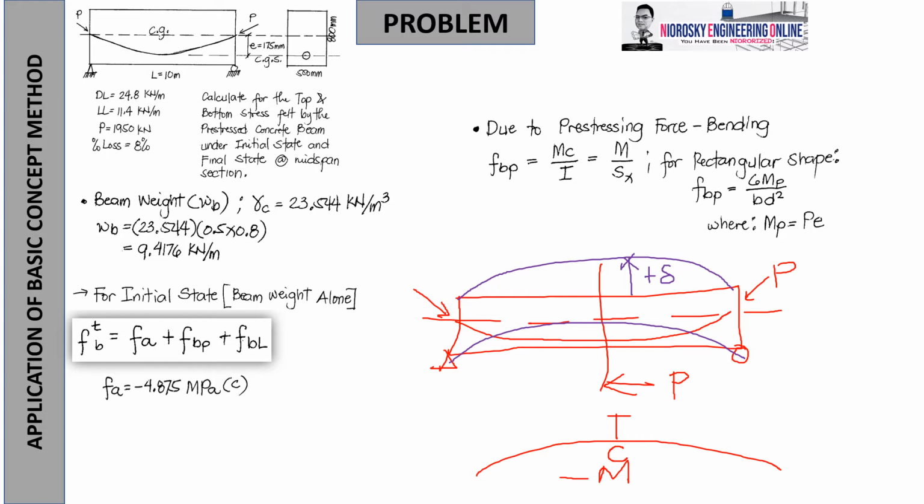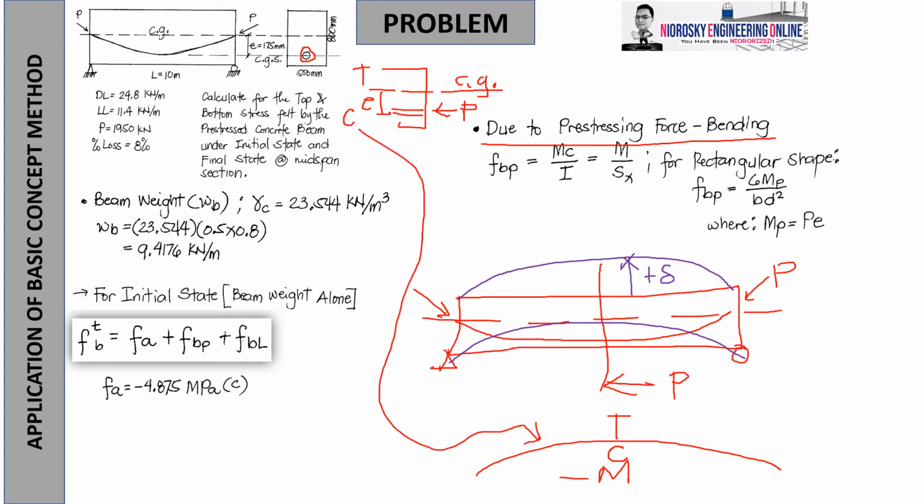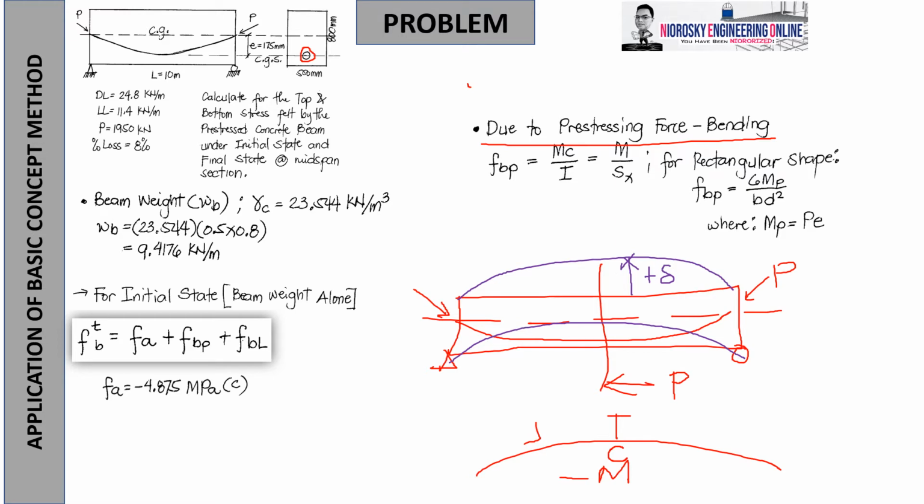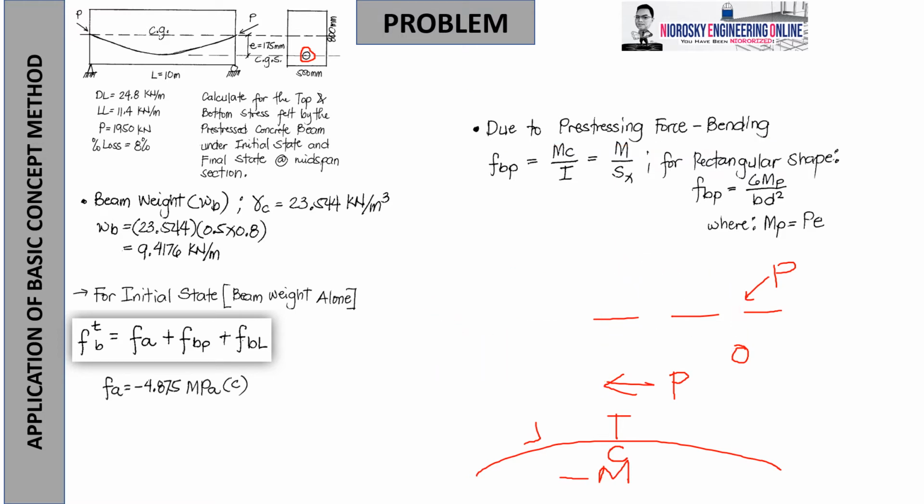That's why, as we accept bending due to the prestressing force, whenever the prestressing force is located below, don't forget, na dito ka mag-apply ng force P, ano? Diyan. So para ang nangyari is, dito yung mga bakal, tapos dito yung force P, okay? It is located below the center of gravity or the neutral axis. So it's indicating to us that this is compression and this is tension already, no? Malinaw po yan. So it jives with the illustration. Okay? So that's why we need to understand that for bending due to the prestressing force, the top fiber experiences tension and the bottom fiber experiences compression.